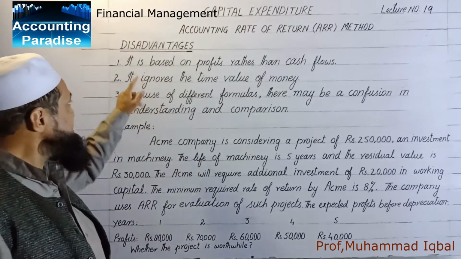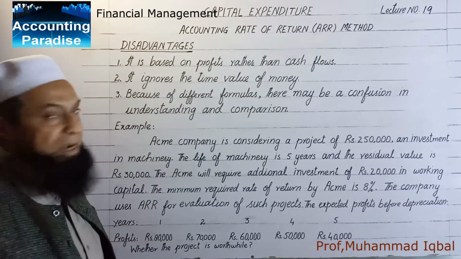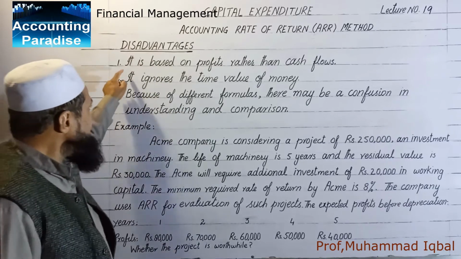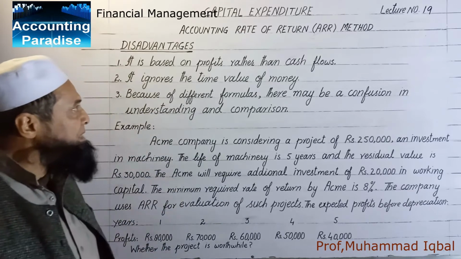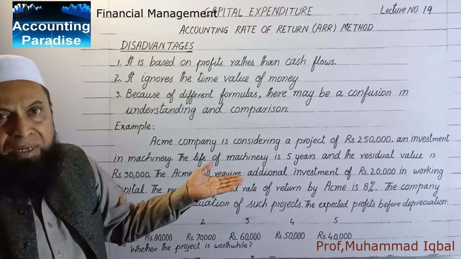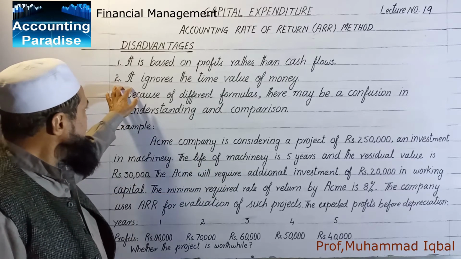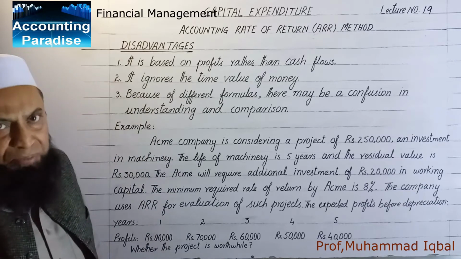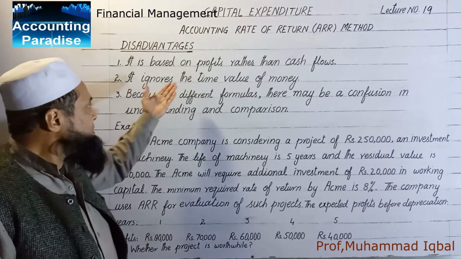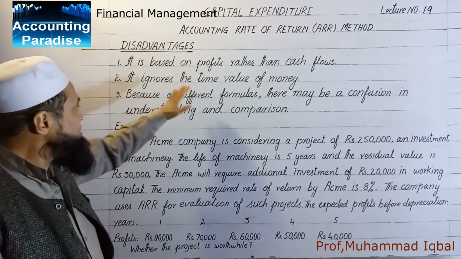After advantages, here are disadvantages of accounting rate of return. First, it is based on profits rather than cash flows, and you know that profits can be manipulated. Second, it ignores the time value of money. The concept is very important, and this method ignores that.